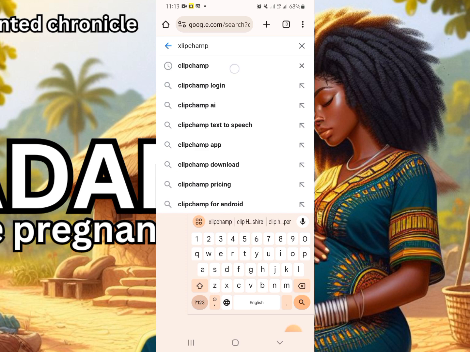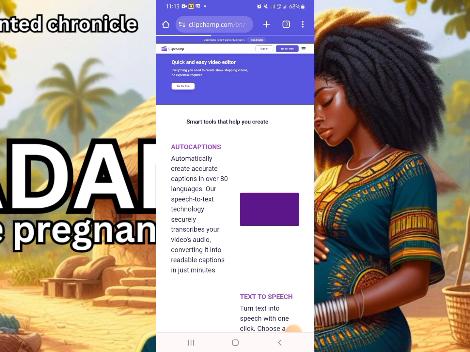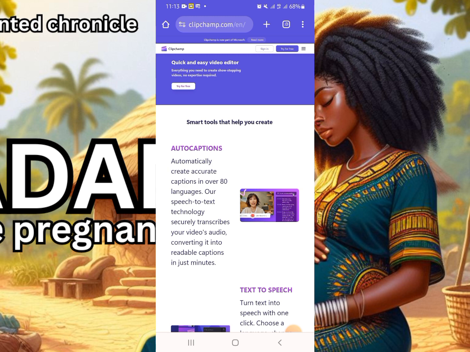This is the clipchamp. So it always shows the first result generated, which is this. So now clipchamp presently is only available on laptop and web browsers, but we're going to be bypassing that. We're going to be using it on mobile.